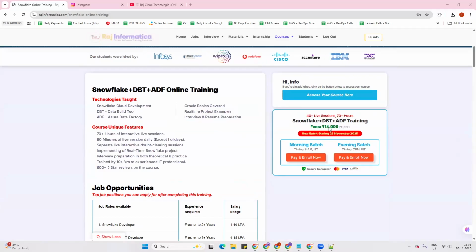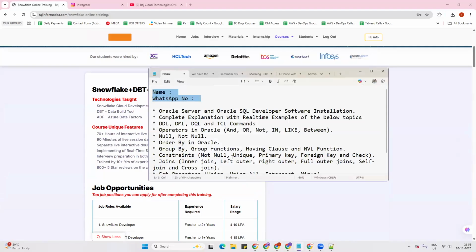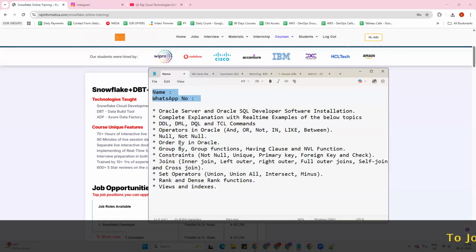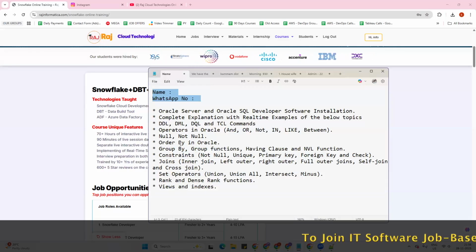So I hope whoever hasn't enrolled yet will complete your registration today and you can start the Oracle SQL classes as well. So let me show you the Oracle content also. We have a complimentary course here, that is Oracle SQL. For anyone who wants to learn Snowflake, for sure you need to have Oracle knowledge. So that is the reason